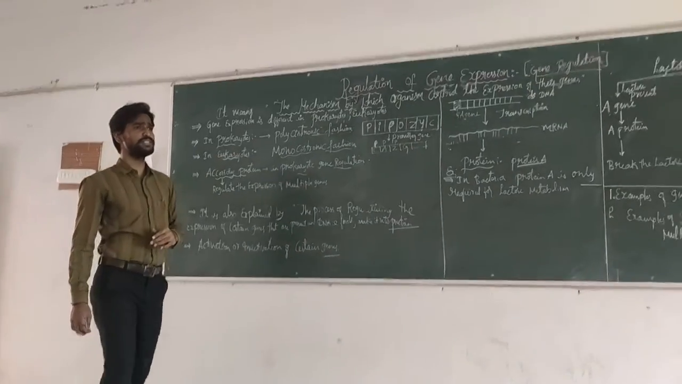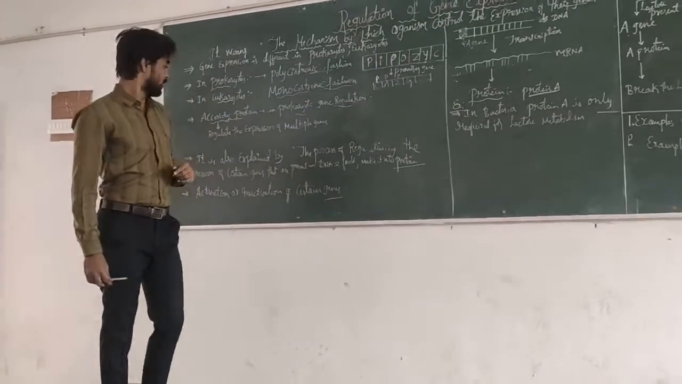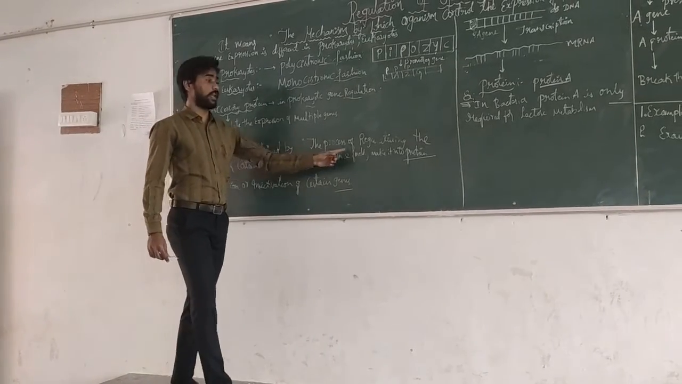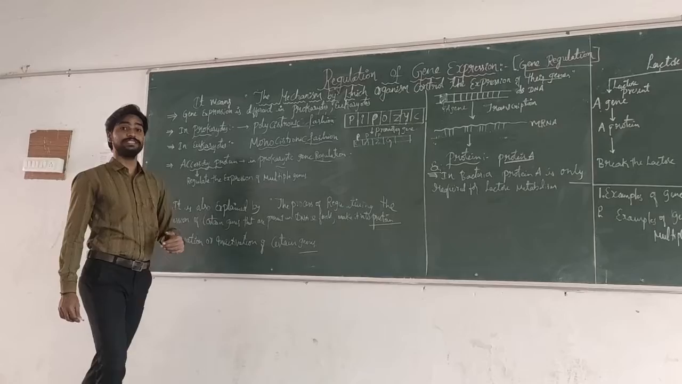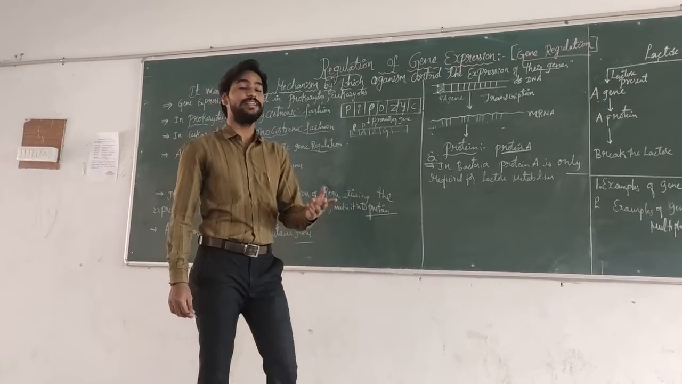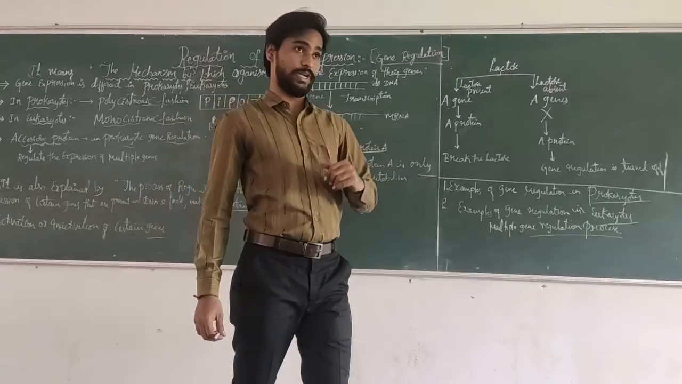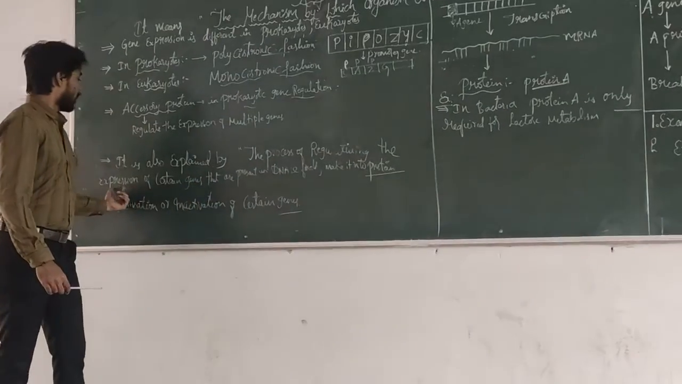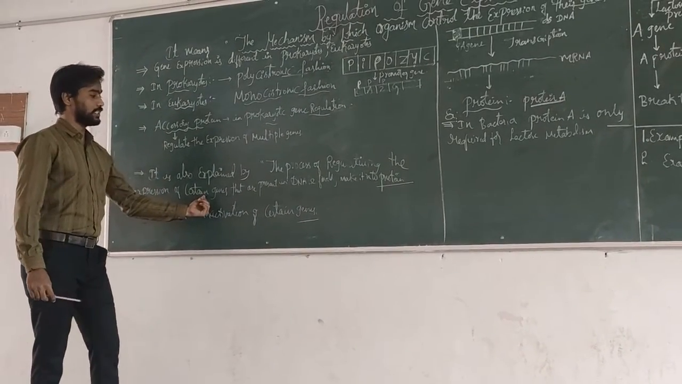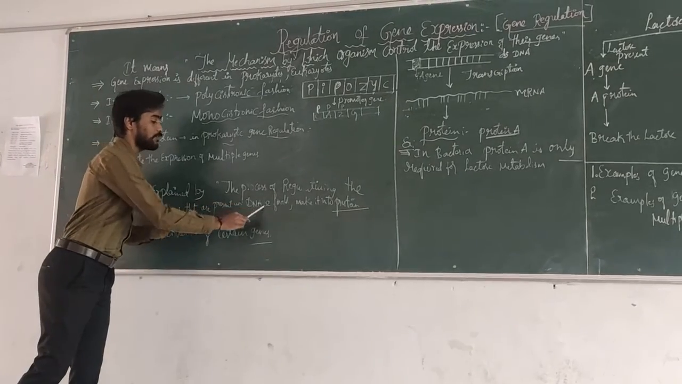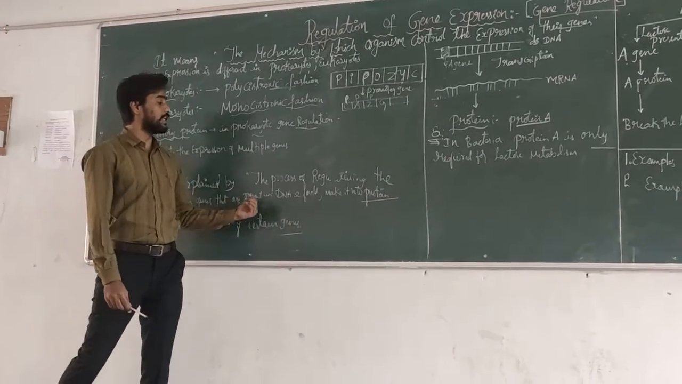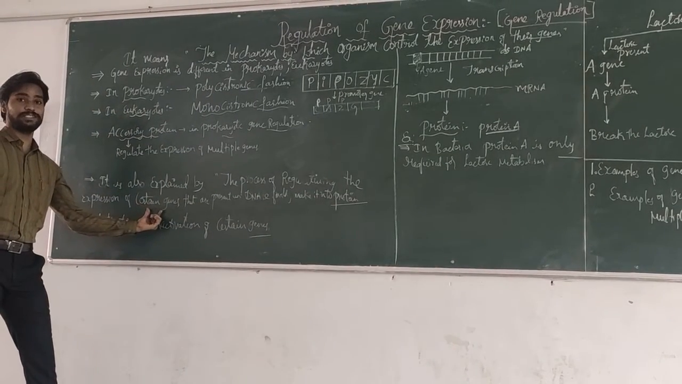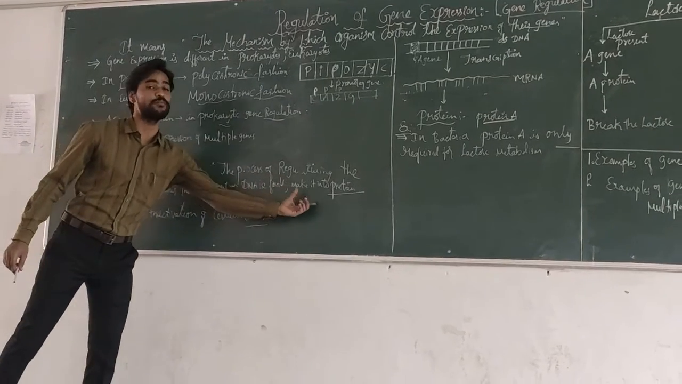Next, when you see one more definition of gene regulation, it is also explained as the process of regulating the expression of certain genes. Those genes are present in the DNA, and they finally make the protein. It means regulating the expression of these multiple genes present in the DNA, the genes which finally make the protein. The expressed gene finally makes the protein.